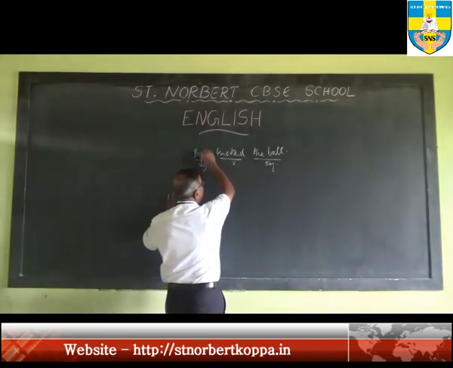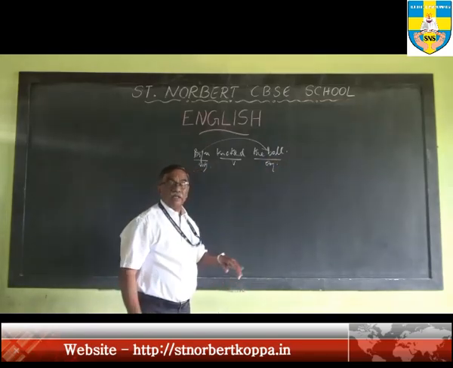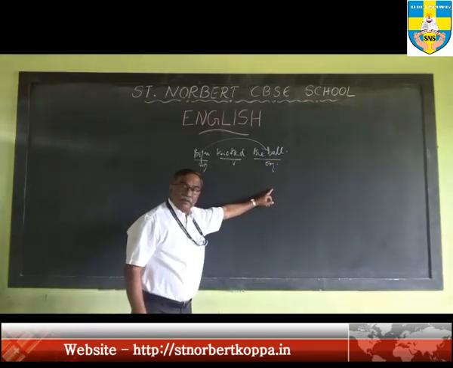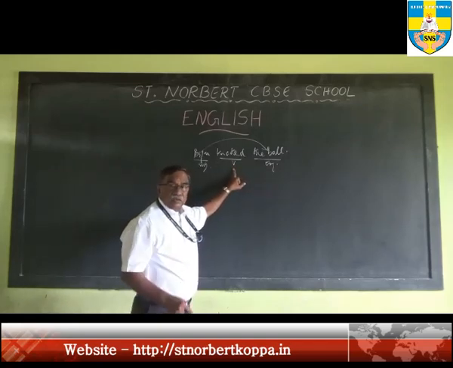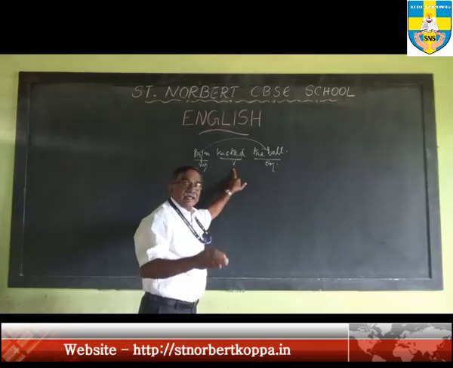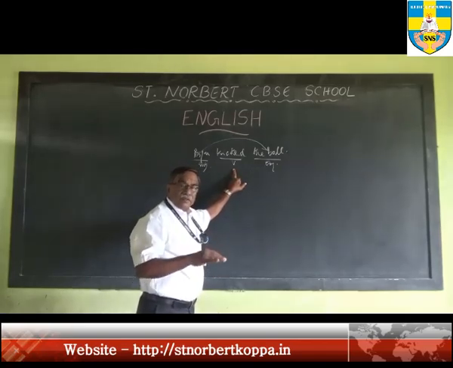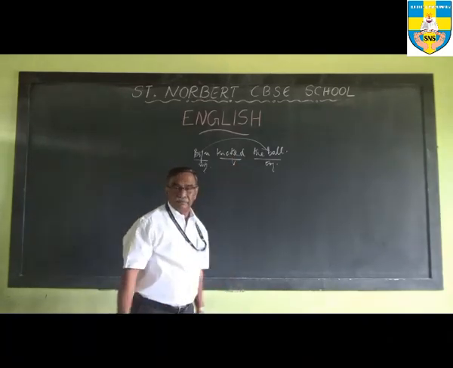The transitive verbs always take an object. To find out the object, you ask the verb what. If you get an answer, the answer that you get will be the object of the sentence, and that verb will be a transitive verb.